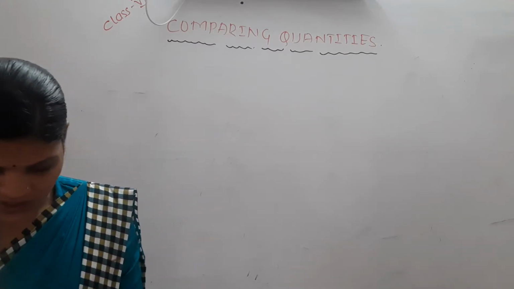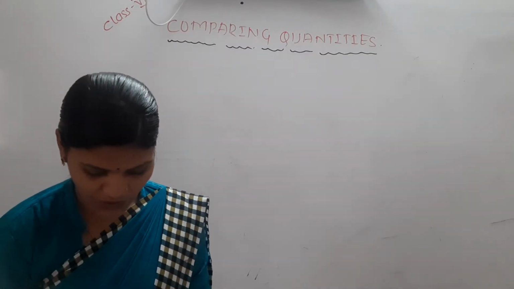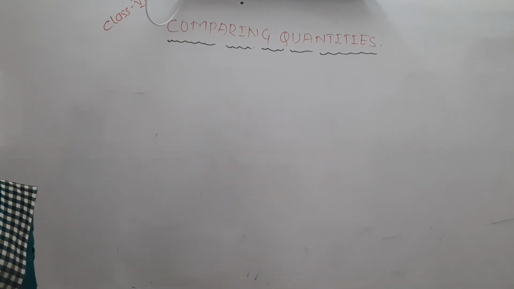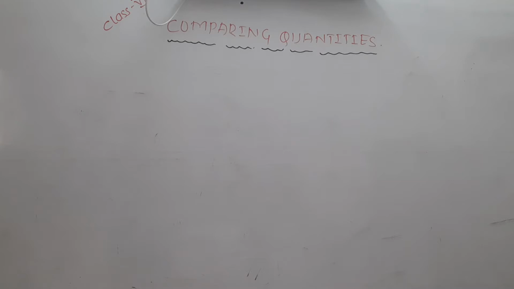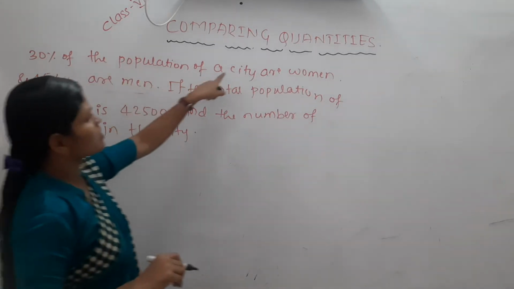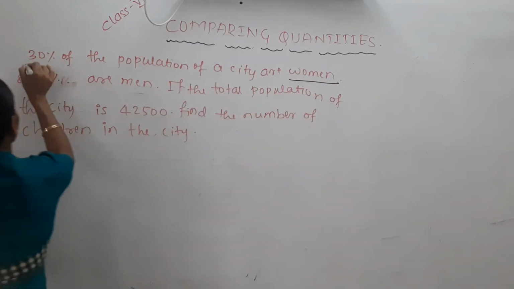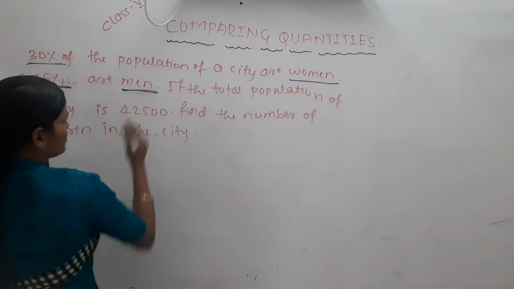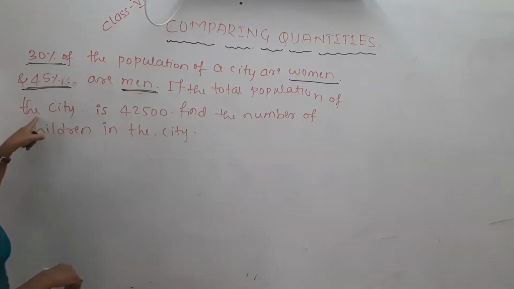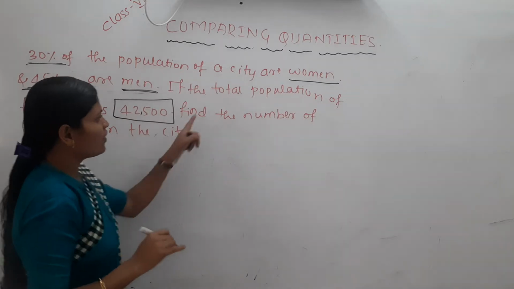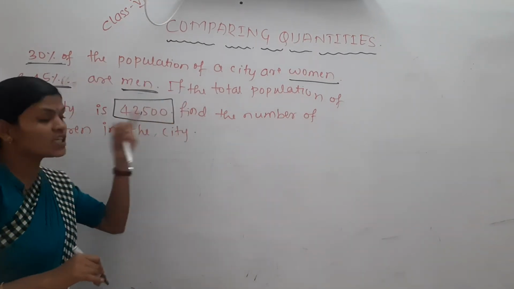30% of the population of a city are women and 45% are men. If the total population of the city is 42,500, then find the number of children in that city. Take the question here. 30% of the population of a city are women, 45% are men. The total population of the city is 42,500. Find the number of children in the city.